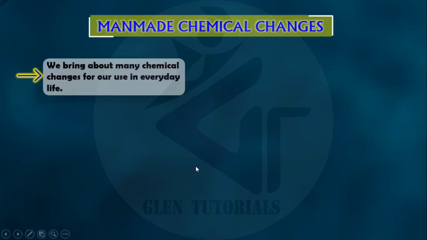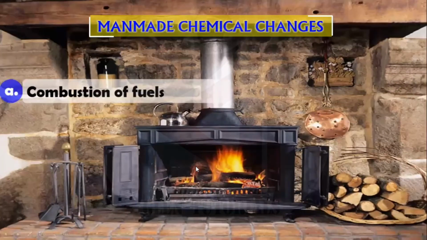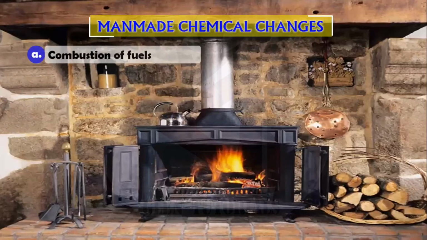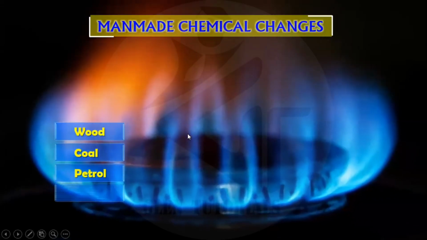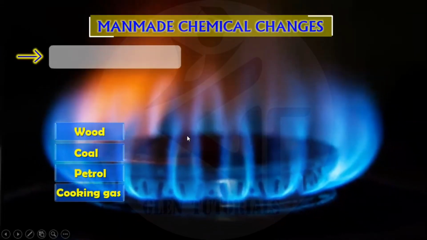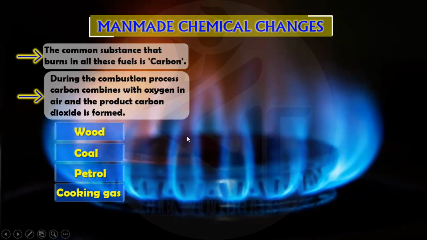Now some man-made chemical changes, for example, the first is combustion of fuels. This is man-made, it is not automatic. This is burning of some fuels, wood burning for example, coal burning, then petrol, cooking gas, this is all man-made. So the common substance that burns in all these is carbon. Carbon is the most important thing because of which all these things are burning.